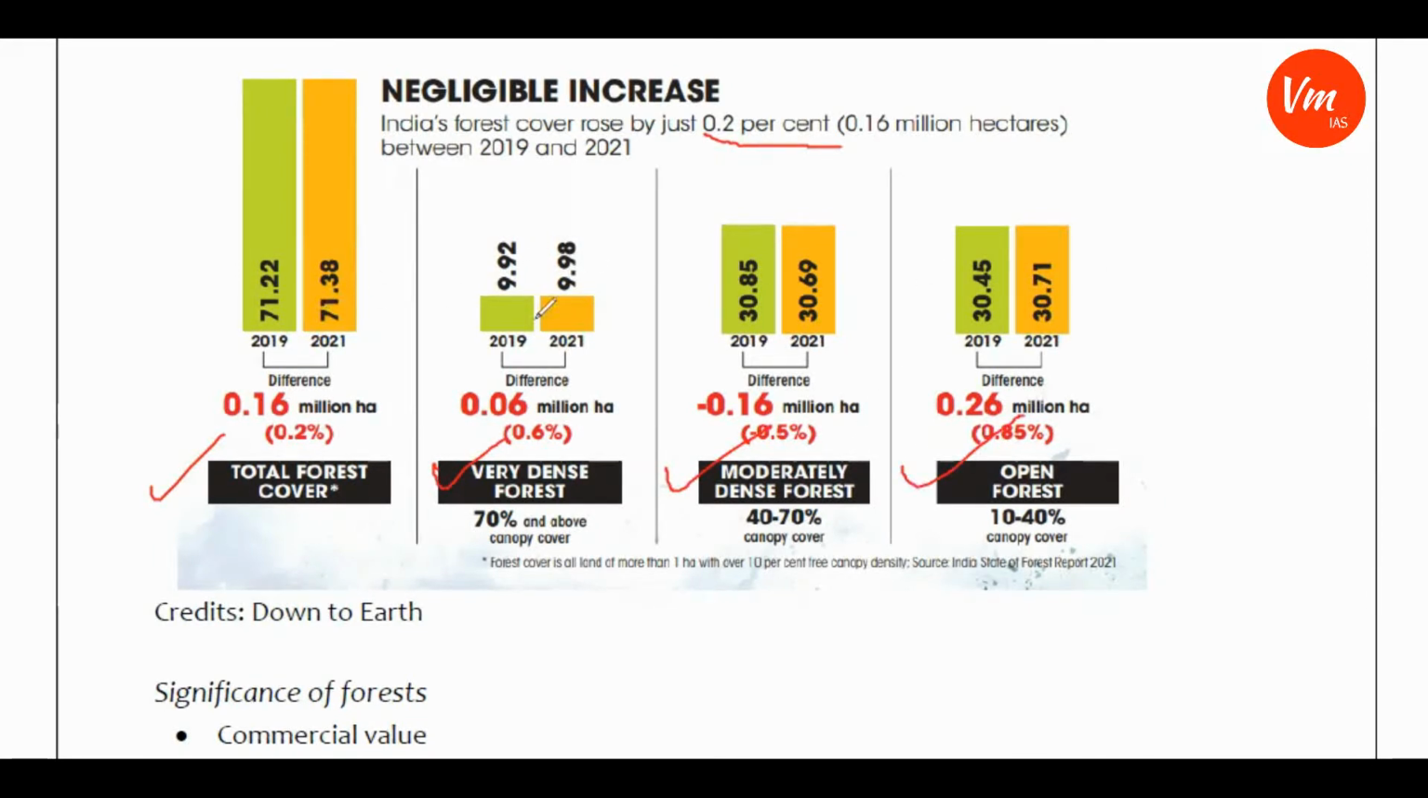So if you observe, the open forest cover is increasing more when compared to very dense forest or moderately dense forest. This is not a good sign as far as the quality of the Indian forests is concerned. So this is the thing that you need to keep in mind.